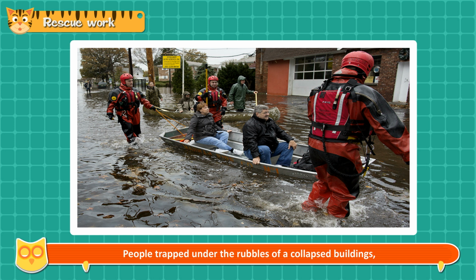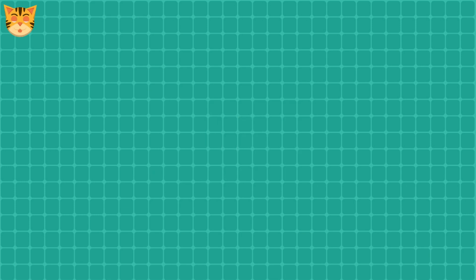Rescue work. People trapped under the rubble of collapsed buildings or in low-lying areas in case of a flood have to be rescued and brought to safety as soon as possible. For this, there are special task forces comprising experts and specially trained personnel. Policemen, fire service personnel, soldiers and volunteers are rushed in for rescue work. Sniffer dogs are also put in service for tracking people trapped under the rubble.